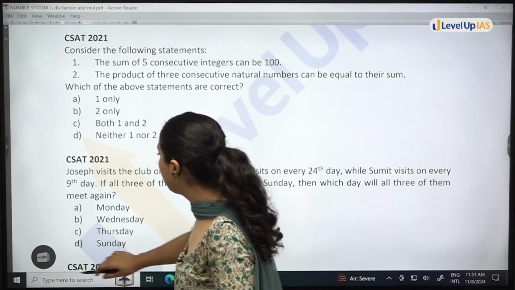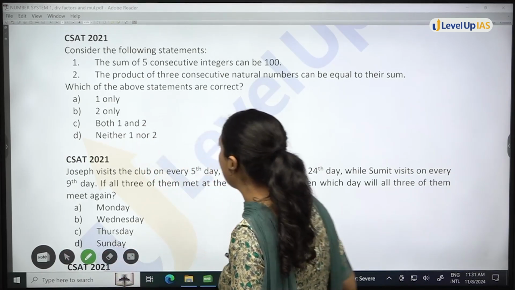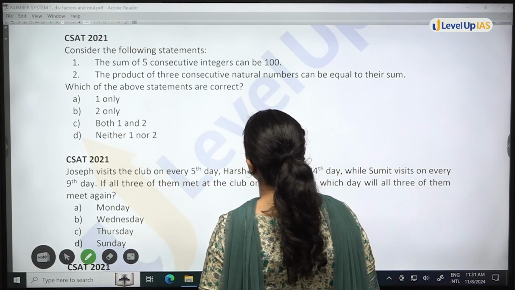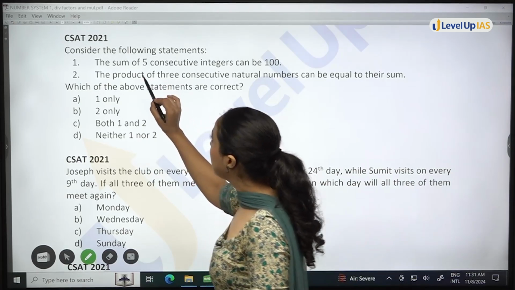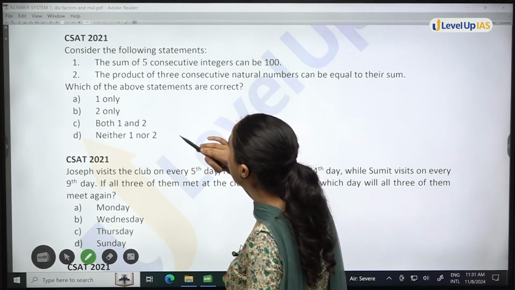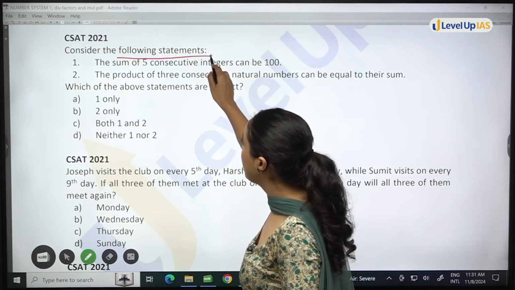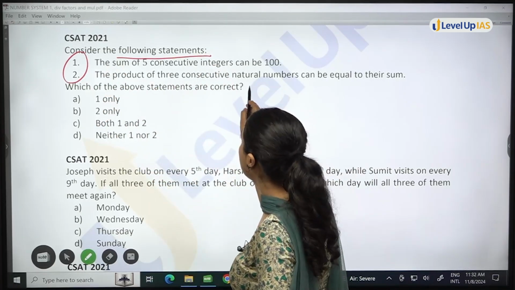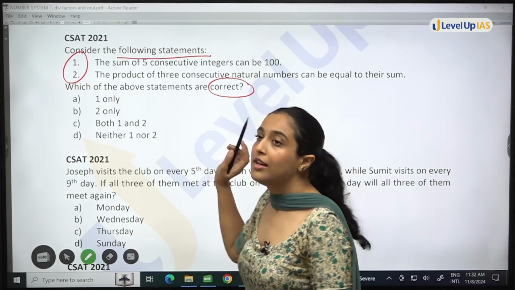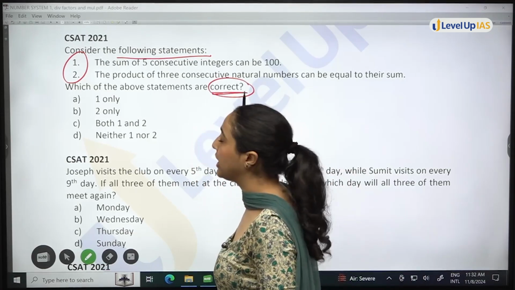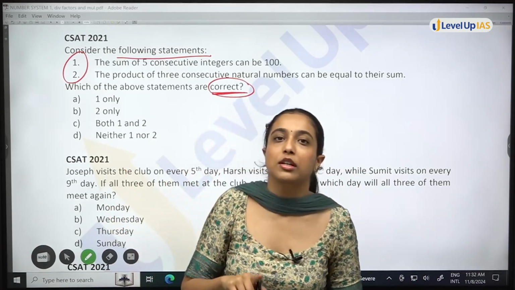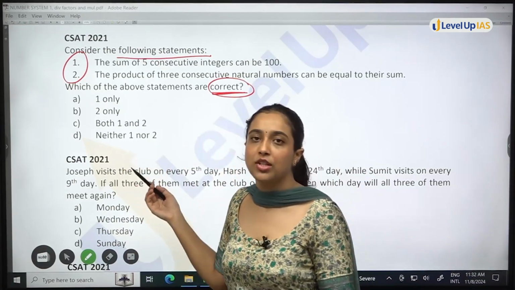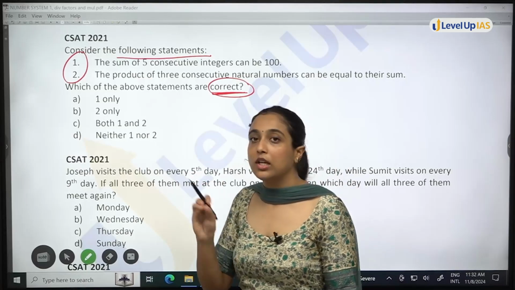So let's start with first question of CSAT 2021. This question says, consider the following statements. Firstly, what is the pattern of the question? You have statements given to you, 1 and 2. Two statements are given. Which of the above statements are correct? Okay, remember the question is mentioning correct. Sometimes students do not read the question. Sometimes it is mentioned which are incorrect. That can also be mentioned. So do not forget to read the question properly.